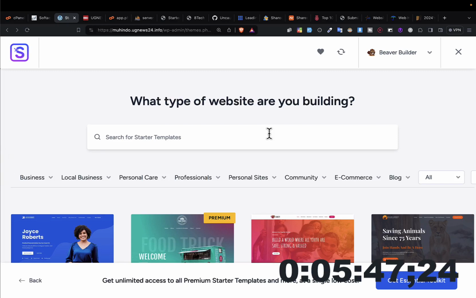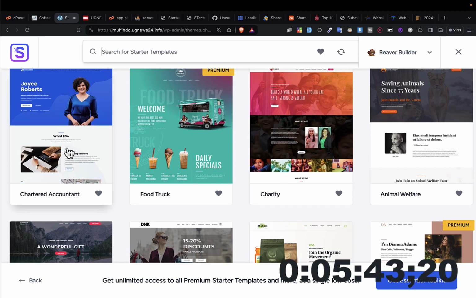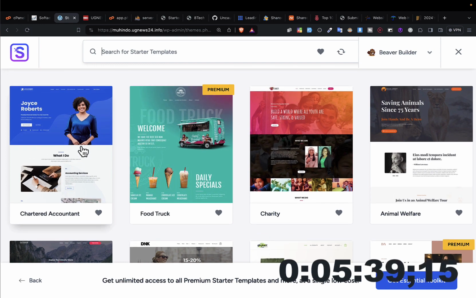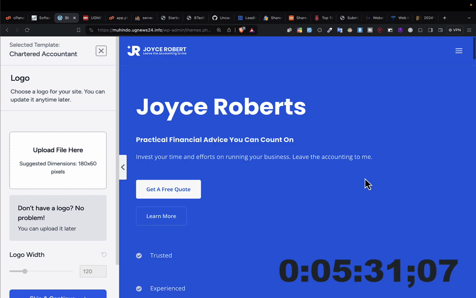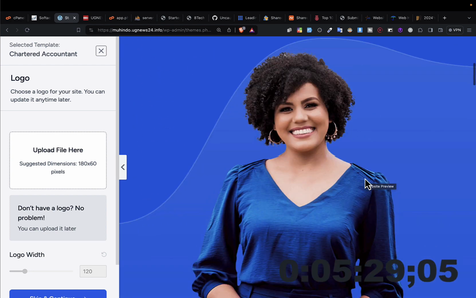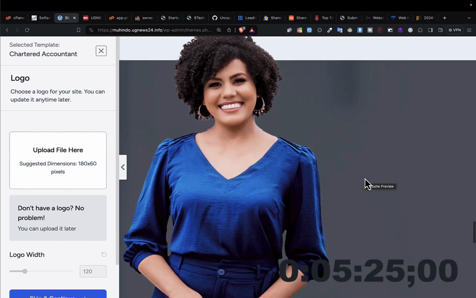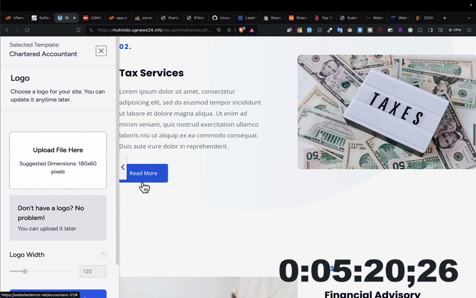All right, for me, I think I should just take this very first one. This one, chartered accountant. Okay, I can take this one. It is good. I can even take this one. Any one that you want. Let me take this one. When you click on it, they'll first show you its preview before you go into it. They'll show you how it's going to look. So let me take that one without wasting my time. You can play with different ones.